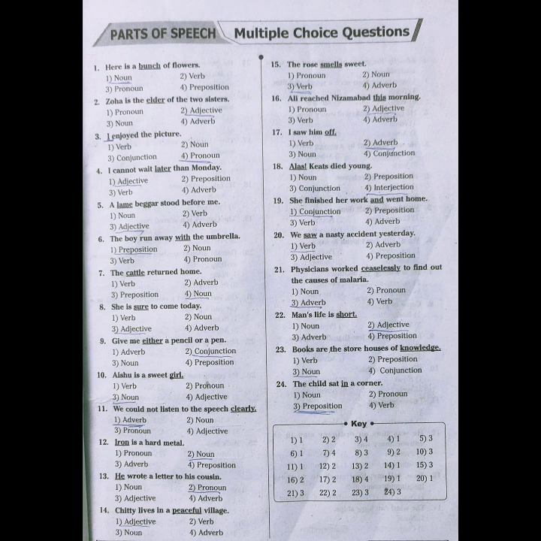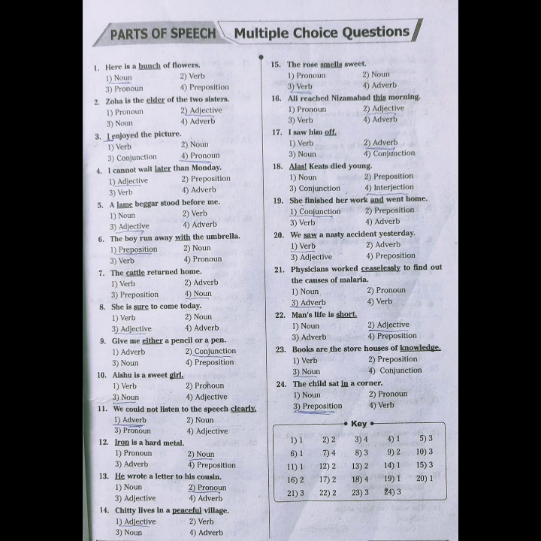Now come to the 19th one. She finished her work and went home. We know that and, or, but, all of these are nothing but conjunctions. Moreover, the word and connects these two sentences. She finished her work and she went home. There are two sentences in this compound sentence. The first one is she finished her work and the second one is she went home. These two sentences are connected by the word and. Therefore, the word and is nothing but conjunction. Therefore, the correct answer is 1, conjunction.